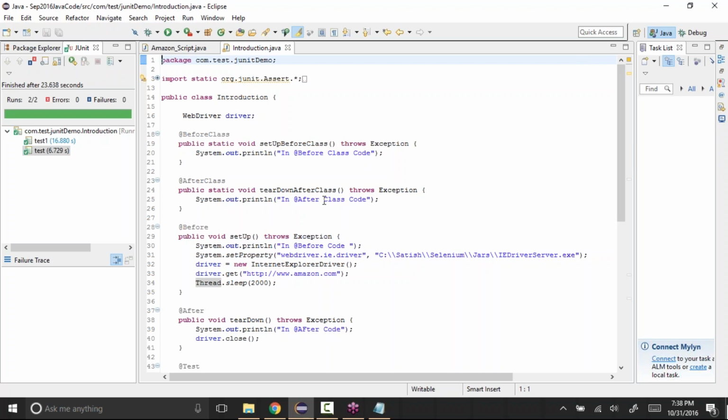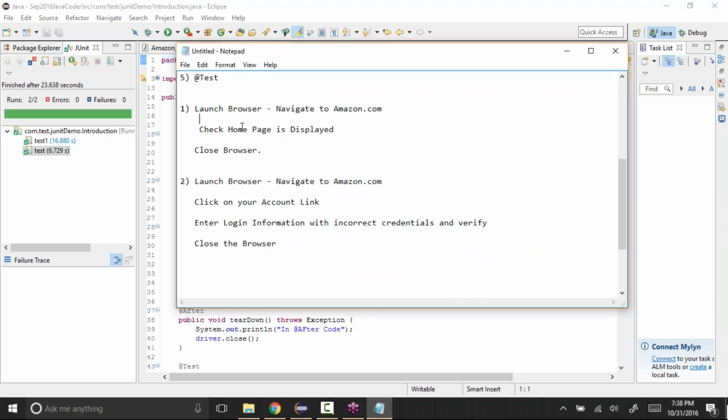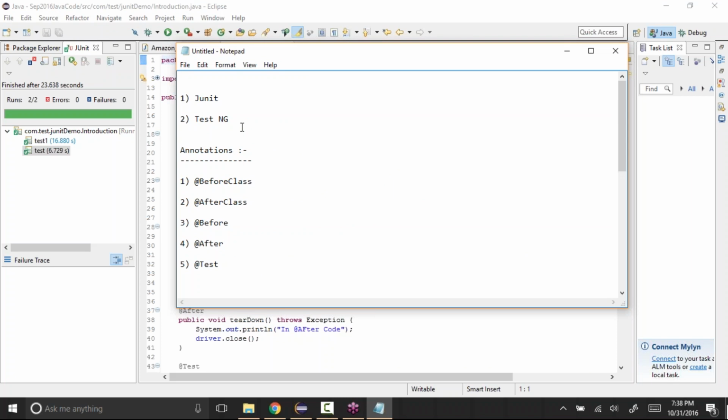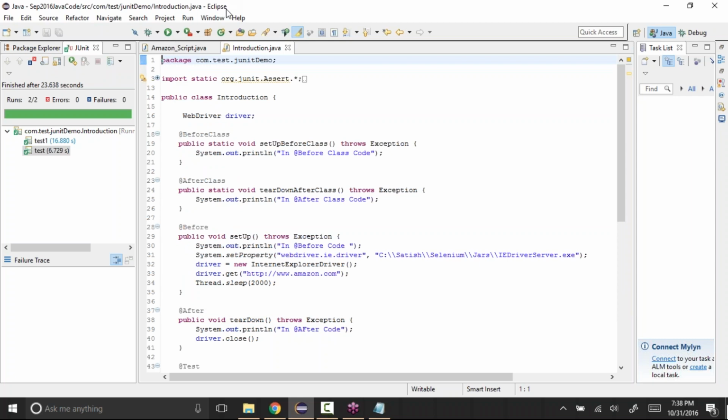Okay, so not only this, we will see the TestNG framework itself. This is just an introduction to how we use the JUnit framework, but we will do more on TestNG, because that's what most of the companies and most of the people use. But we need to know the basic things of JUnit, like I covered, all the annotations and how exactly JUnit works.